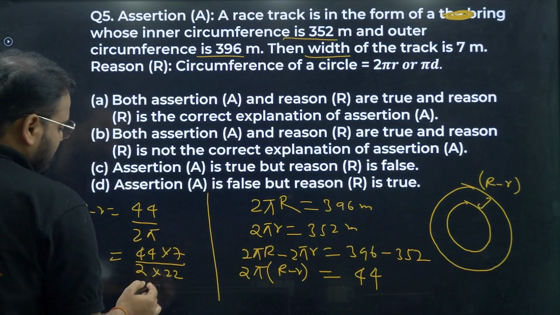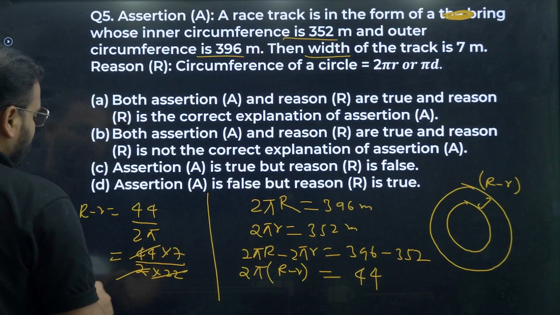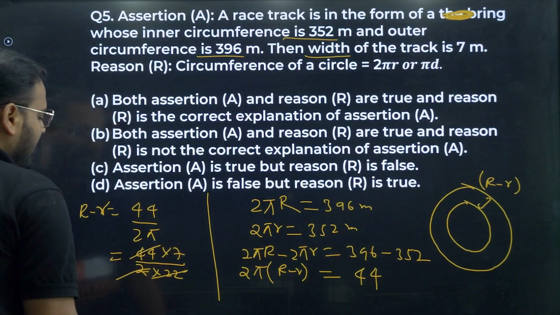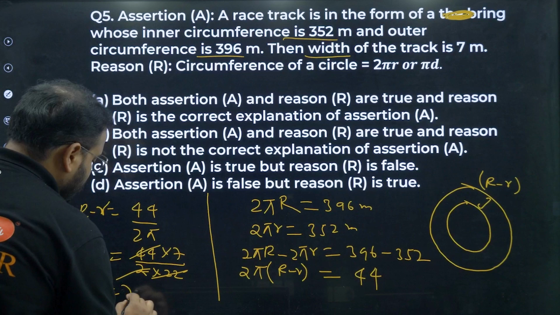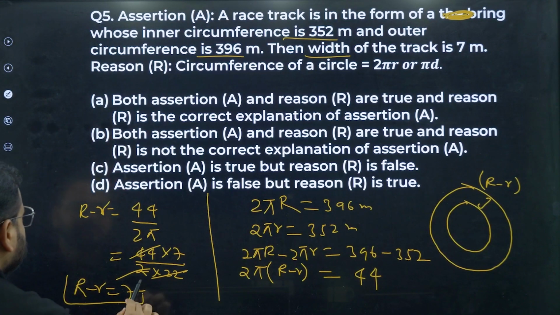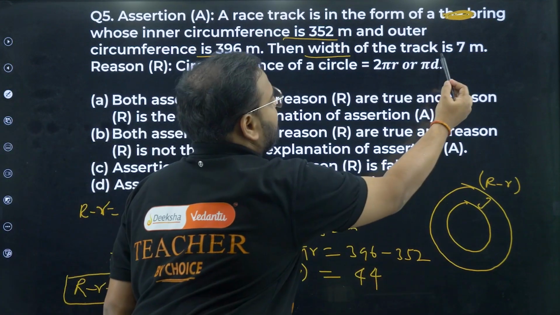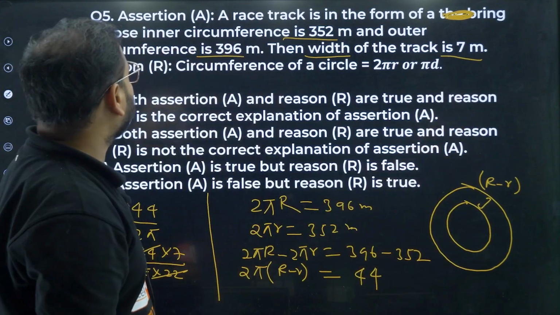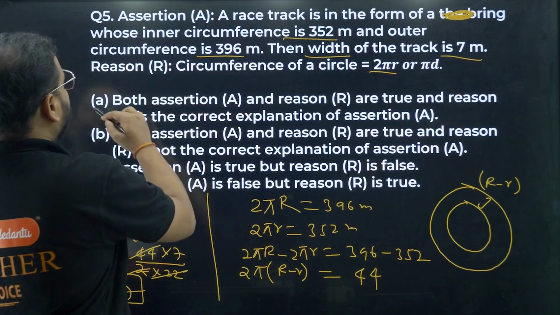Now cancel this: 22 into 2 is 44. R minus r is coming as simply 7. My answer is correct in that particular case. So circumference of the circle is 2 pi r or pi d, the same thing we are using over here. So option A is more suitable.